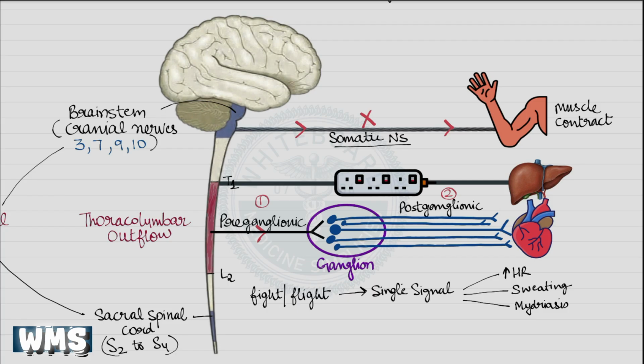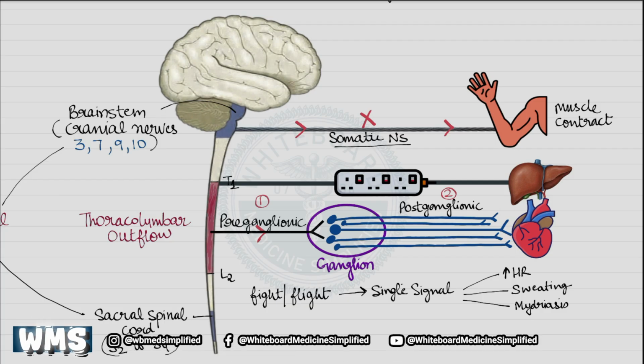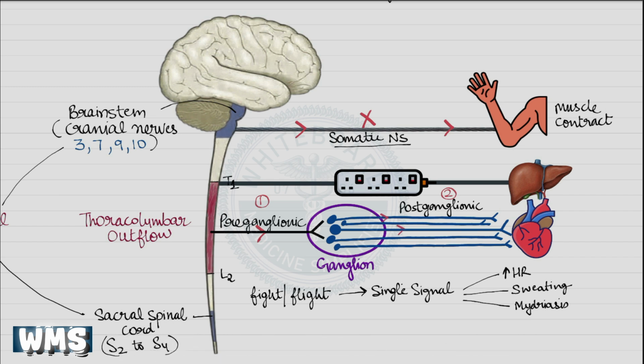For example, when preganglionic sympathetic fibers reach the ganglion supplying the heart, the response depends on the body's state. At rest, fewer postganglionic neurons are activated, resulting in only a mild increase in heart rate. During stress or exercise, the same preganglionic input can activate many more postganglionic neurons, leading to a much stronger response, such as a marked increase in heart rate and force of contraction. This is how the two-neuron chain provides fine control and flexibility in autonomic responses.